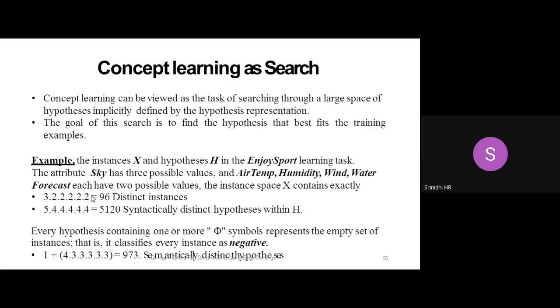Now let's imagine, guys, we'll remove one negative. We'll take out the specific hypothesis situation only, that is, all the values in the set are replaced by the null symbol. That is one situation. If all the symbols are replaced by the negative symbol, it means it is a negative example. The outcome is 1. It classifies every instance as negative. That is one set which I am considering.